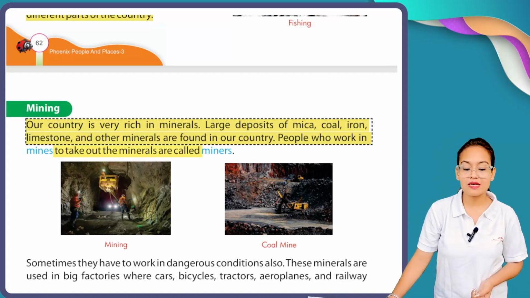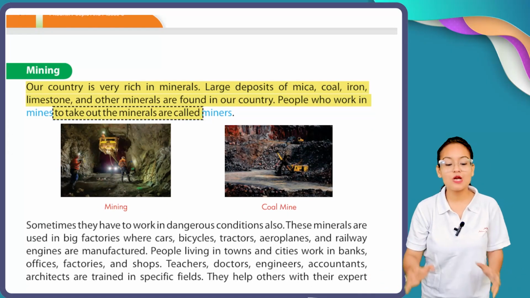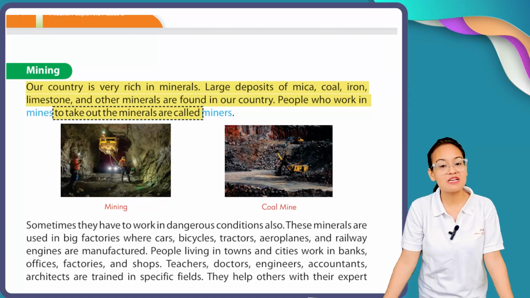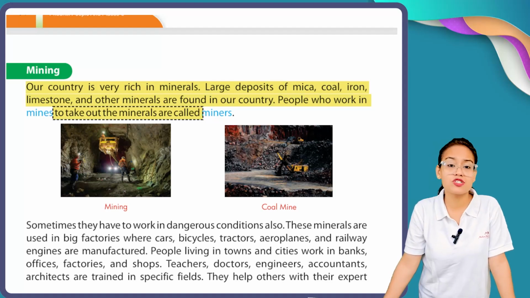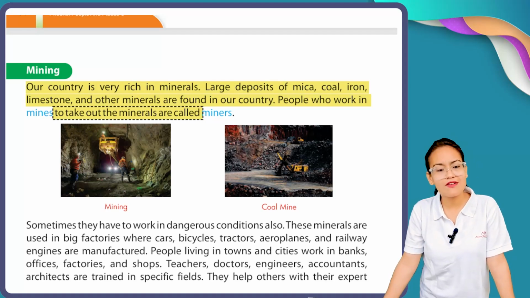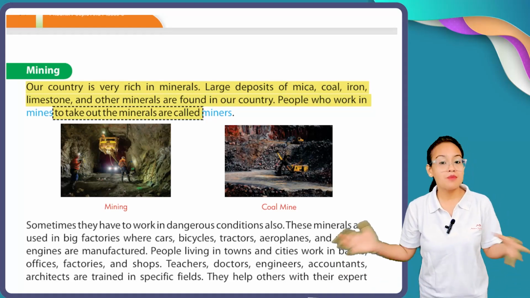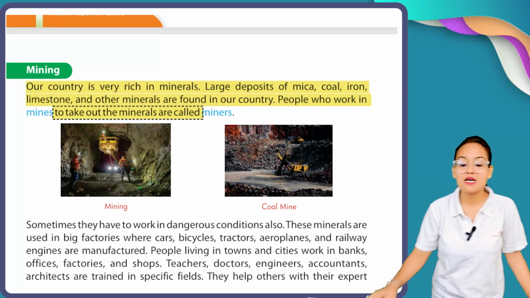People who work in mines to take out the minerals are called miners. Now, what is the meaning of mining? Our country India is very rich in mines. We have large deposits of mica, coal, iron, limestone, and other precious minerals. The people who work in this mining are called miners.